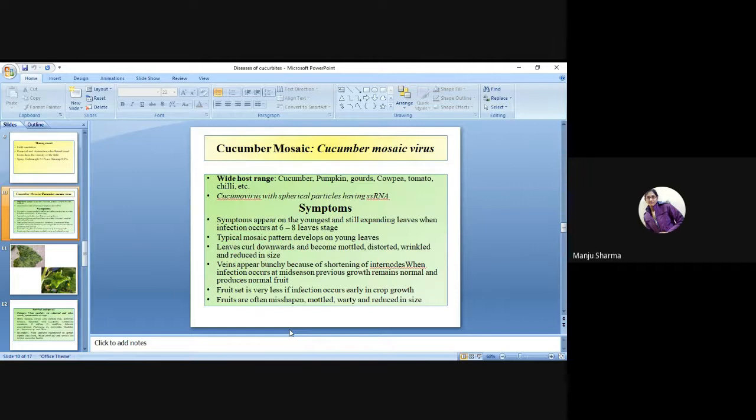Then cucumber mosaic virus, with a wide host range: cucumber, pumpkin, gourds, cowpea, tomato, chili, etc. Cucumovirus with spherical particles having single-stranded RNA.